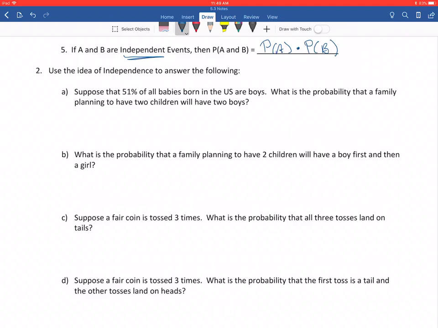So like this first one says, suppose that 51% of all babies born in the U.S. are boys. Like as of some recent statistics, maybe there have been actually a few more boys than girls born in recent years. So then it says, what's the probability that a family planning to have 2 children will have 2 boys? So really what they're asking here is, what's the probability that the first is a boy and the second is a boy.